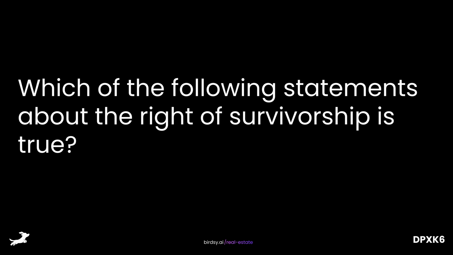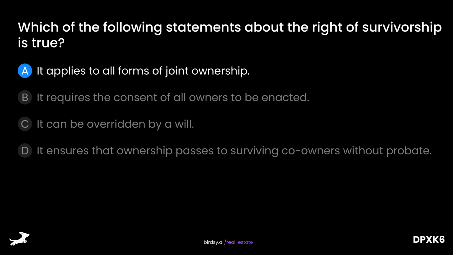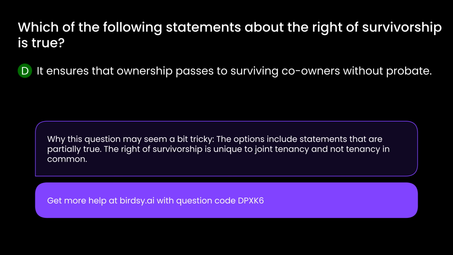Which of the following statements about the right of survivorship is true? Is it A, it applies to all forms of joint ownership, B, it requires the consent of all owners to be enacted, C, it can be overridden by a will, or D, it ensures that ownership passes to surviving co-owners without probate? The answer is D, it ensures that ownership passes to surviving co-owners without probate. Why this question may seem a bit tricky. The options include statements that are partially true. The right of survivorship is unique to joint tenancy and not tenancy in common.